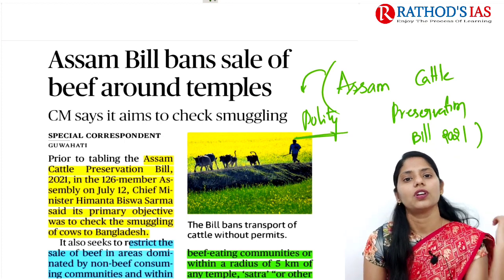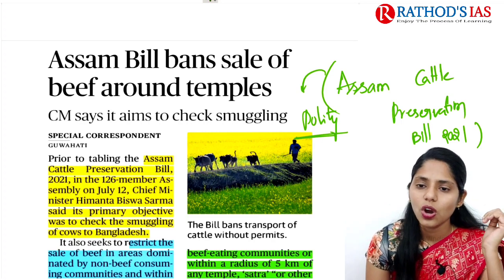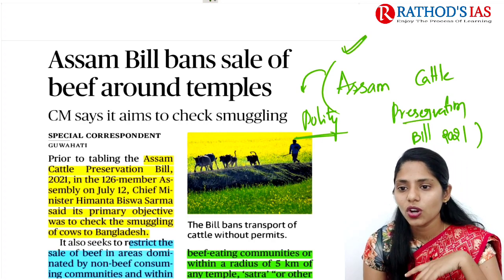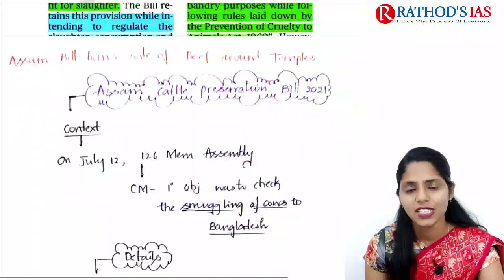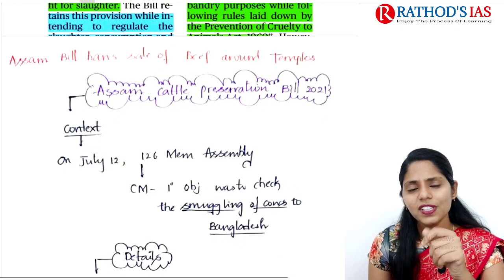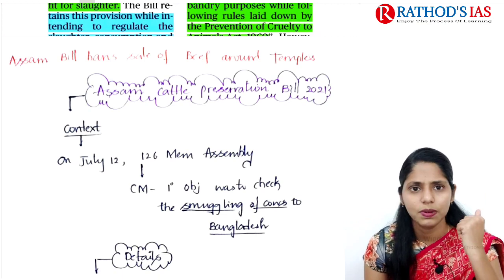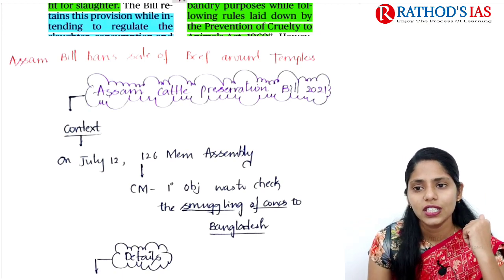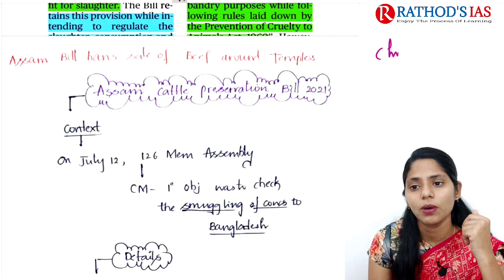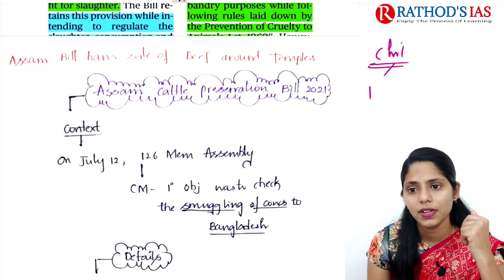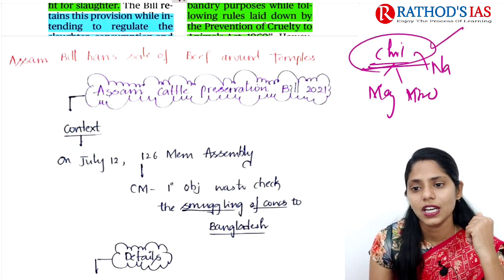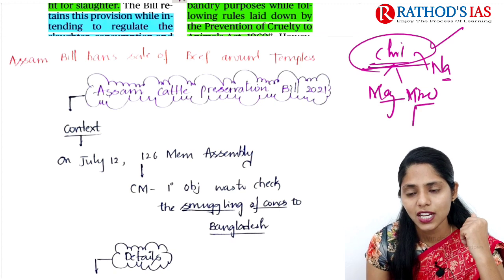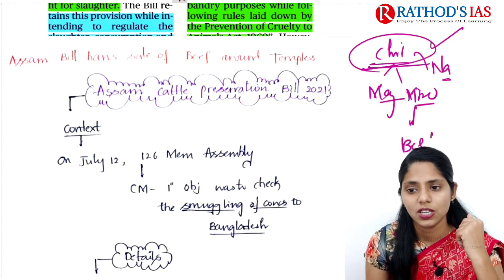What you need to focus on are the key provisions of this bill. We already studied the background of this article about three days before. We studied that Christian dominated states, for example Meghalaya, Mizoram and Nagaland, go for beef consumption.